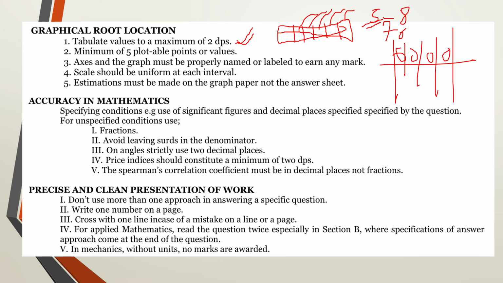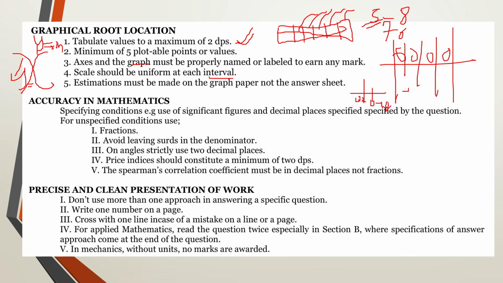And then the axes and the graph must be labelled. The moment you draw your graph, if you're having 2 graphs, and this is y equals sin x, you label it. If you don't label it, you're going to lose the marks for the graph. And also label this graph, y equals cos x. Then the scale should be uniform and should be well stated at the top right corner. By this I mean that if you're having 0.2 to have started, you make sure that you are increasing in that range.